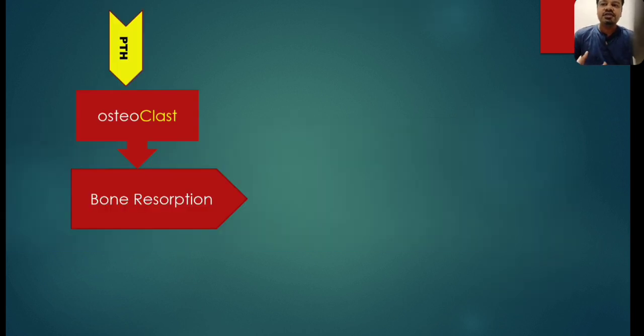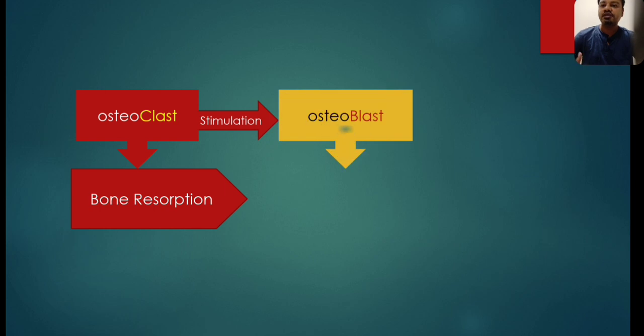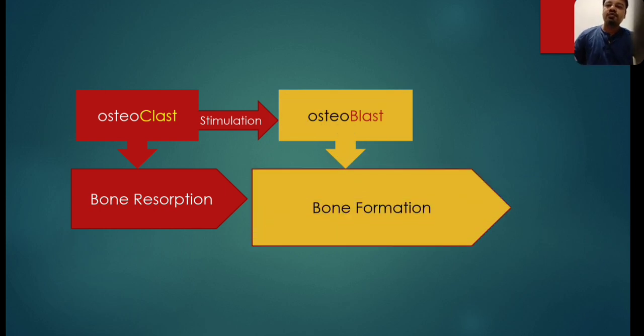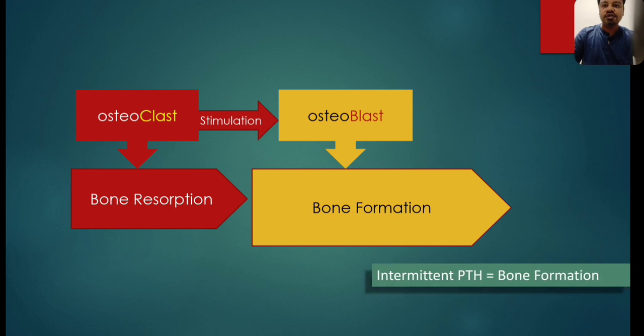But if the PTH is intermittent, not continuously raised but intermittently raised, then apart from osteoclast, it can also stimulate the osteoblast, and bone resorption is followed by bone formation. So the overall result is bone formation. So intermittent PTH results in overall bone formation.